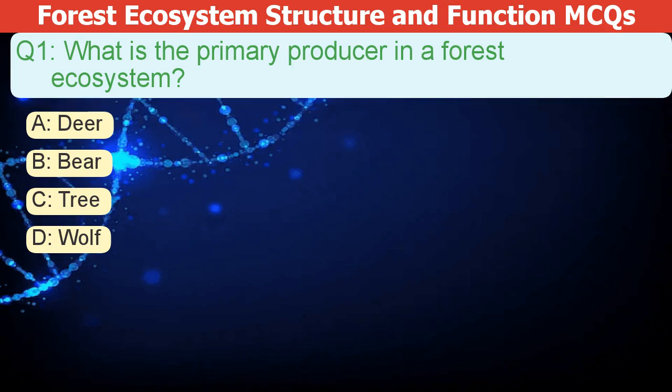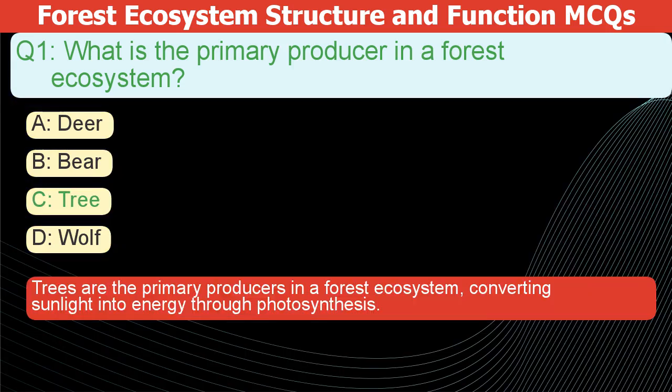What is the primary producer in a forest ecosystem? A. Deer. B. Bear. C. Tree. D. Wolf. The correct answer is C. Trees are the primary producers in a forest ecosystem, converting sunlight into energy through photosynthesis.